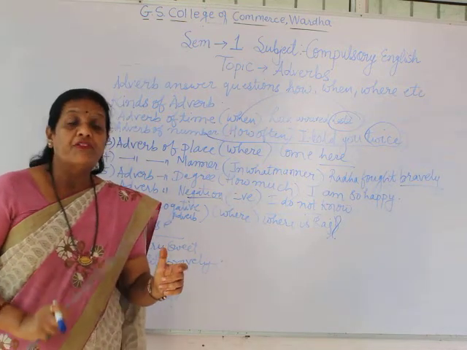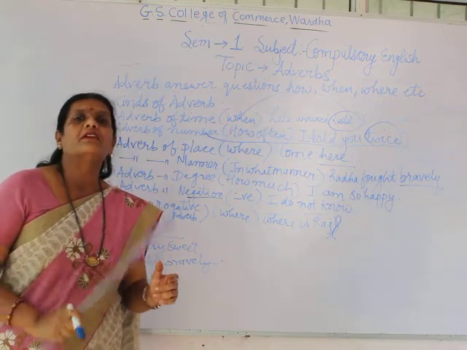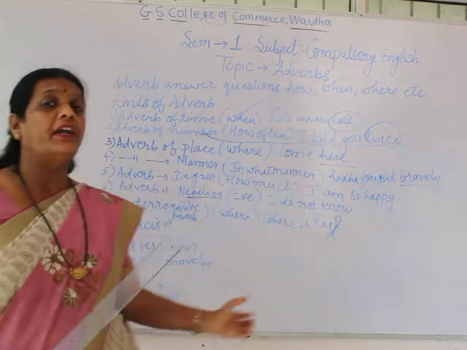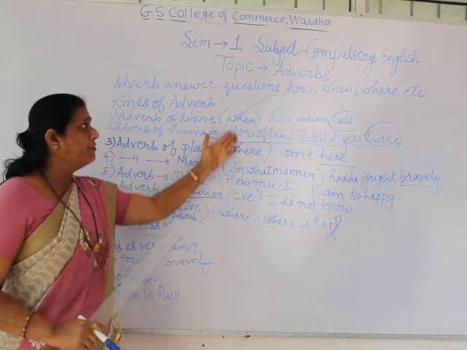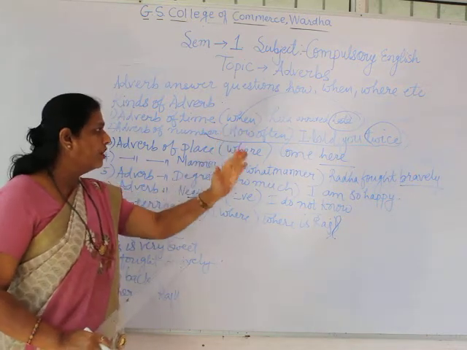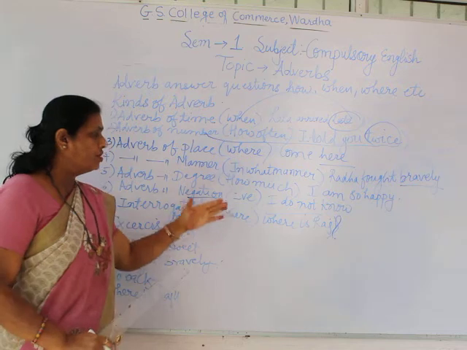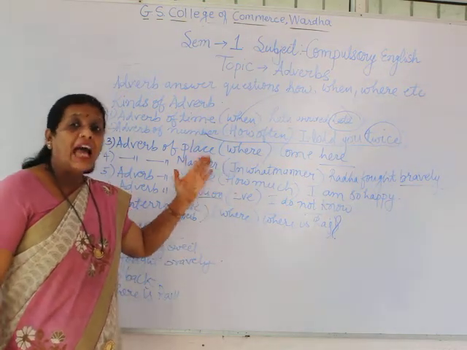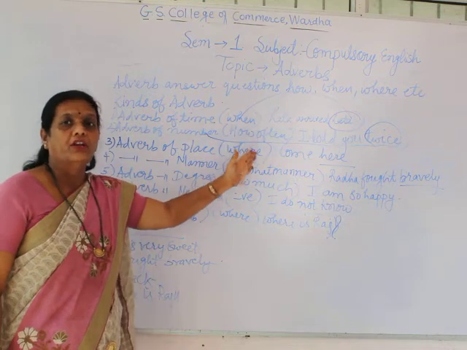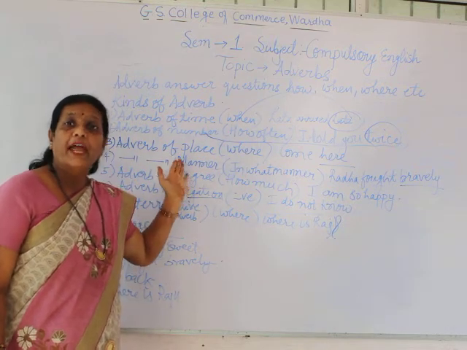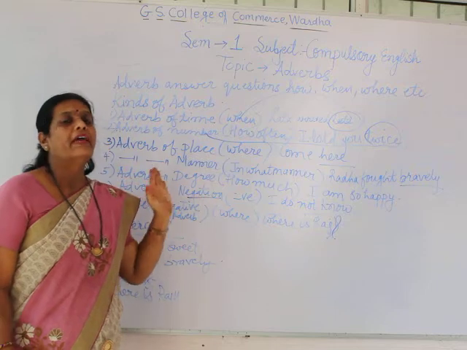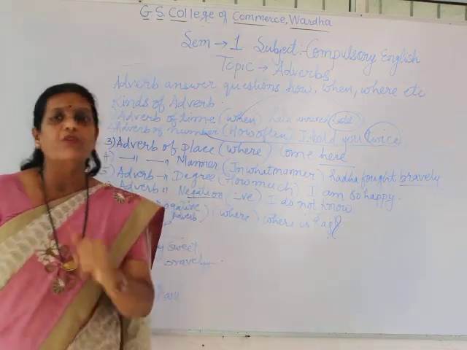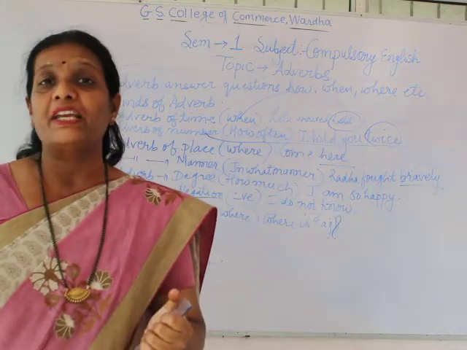So adverb, different types, it is necessary that you should know different types, and if you get the answers of different questions, when, where, how often, in what manner, how much, negative, where, if you get the answers by asking this question, it denotes that particular type of adverb जो आपको एग्जामिनेशन पॉइंट ऑफ व्यू से जानना बहुत जरूरी है. Now moving towards the exam from the examination point of view.